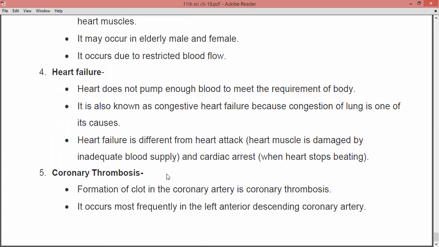This is the most frequent location. In this particular region, the left anterior descending coronary artery, there is a formation of a clot, and this leads to a condition known as coronary thrombosis.